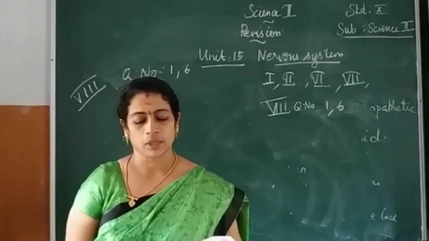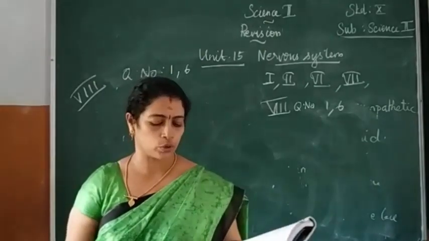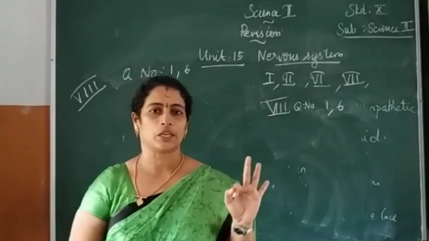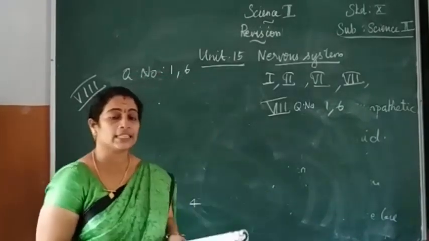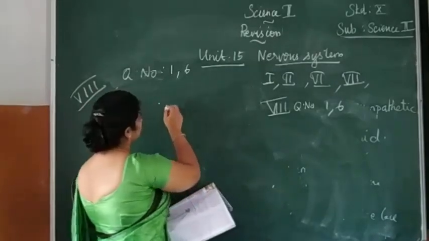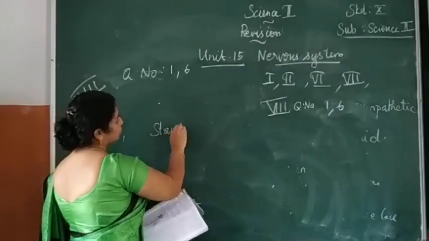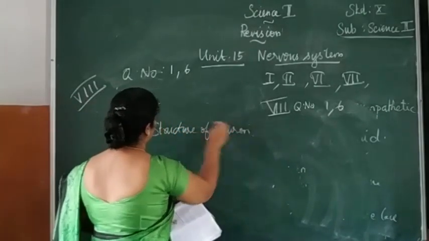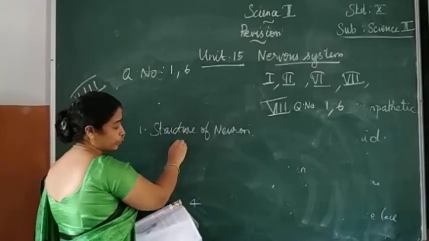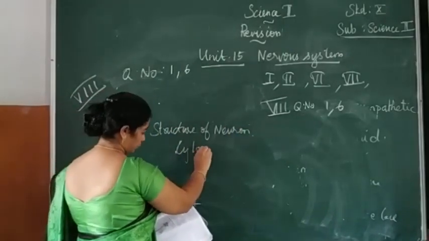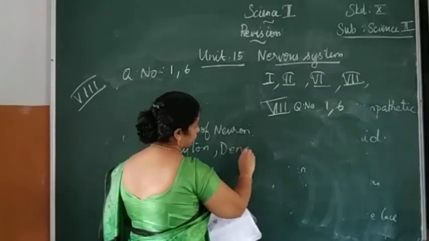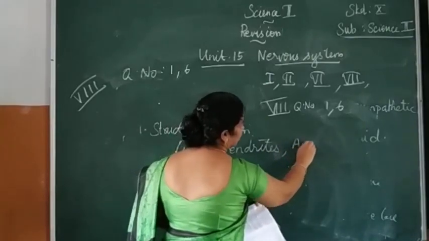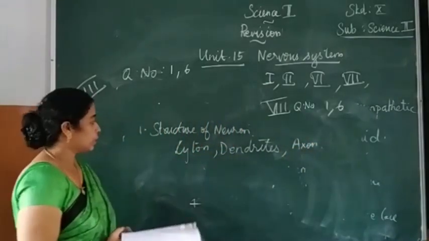So in a short manner, I am explaining the structure. Structure of neuron, page number 290. A neuron mainly consists of 3 parts: cyton, dendrites, and last one axon. So these are the main parts of the neuron.